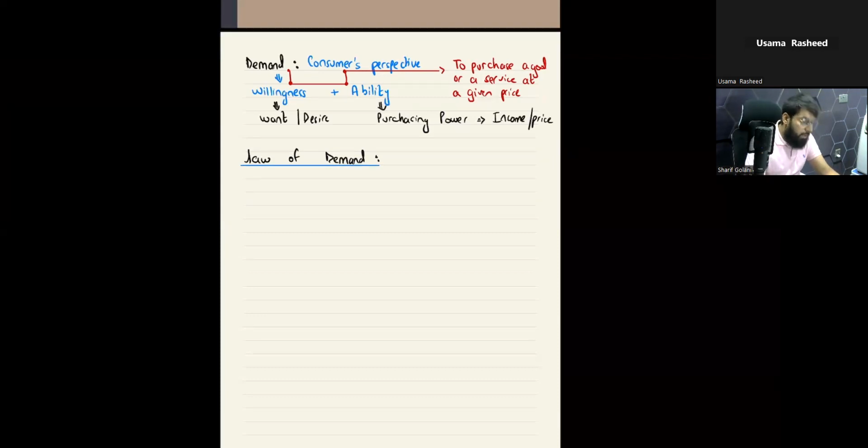So we'll derive the law of demand by using its price. So, for example, when there is a rise in the price of a particular good or a service, this will result in a fall in quantity demanded of that particular good or service.